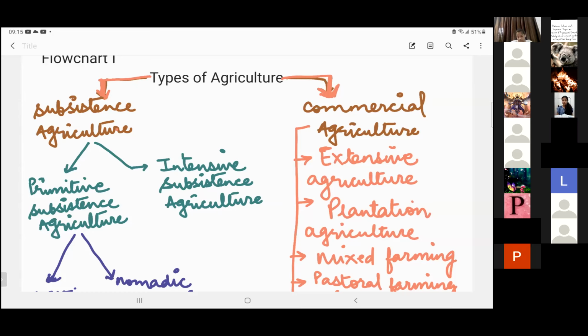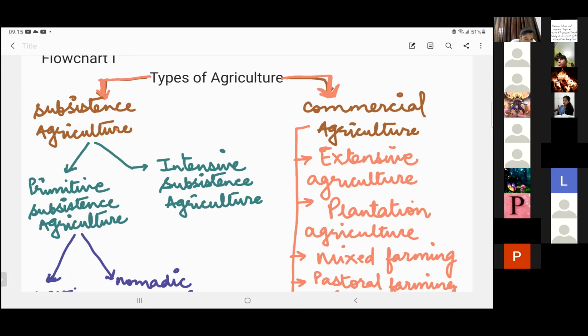So when we talk of primitive subsistence agriculture, we are actually talking about the age-old practices where no modern equipment or modern methods are used for cultivation, where the traditional methods are used, traditional tools are used for cultivation, right?